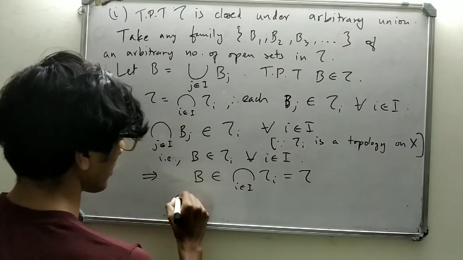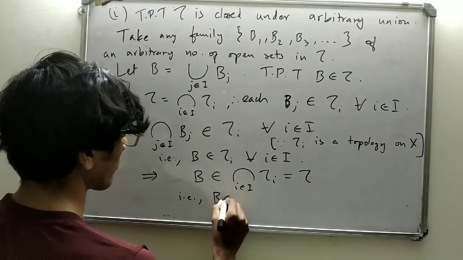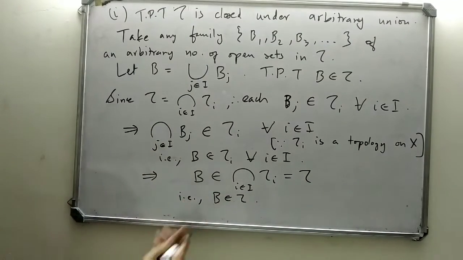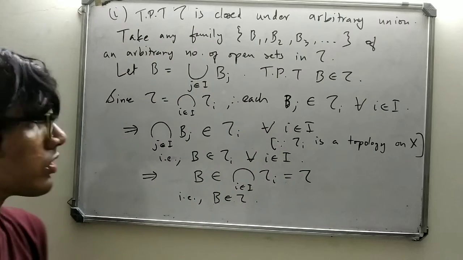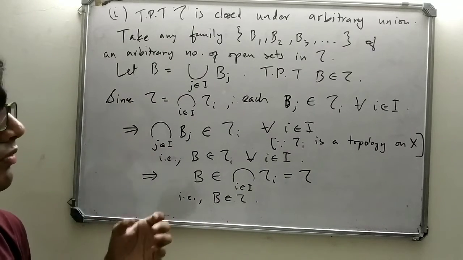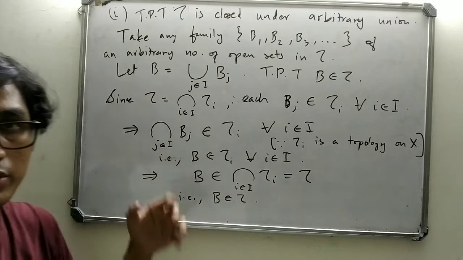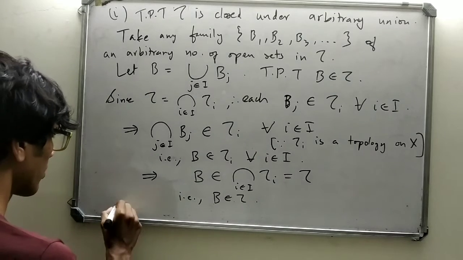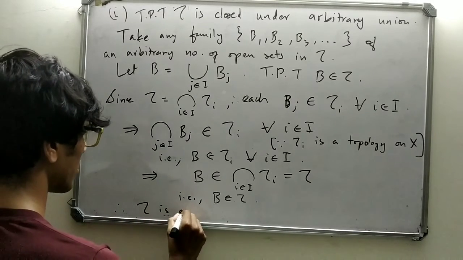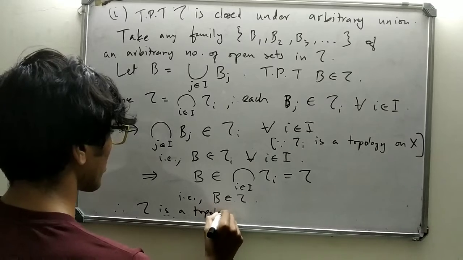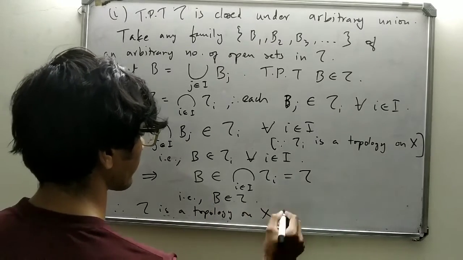That is, B is an element of tau. Therefore, tau is closed under arbitrary union. So we have proved that. Hence, tau is a topology on X. We have proved all the three conditions.